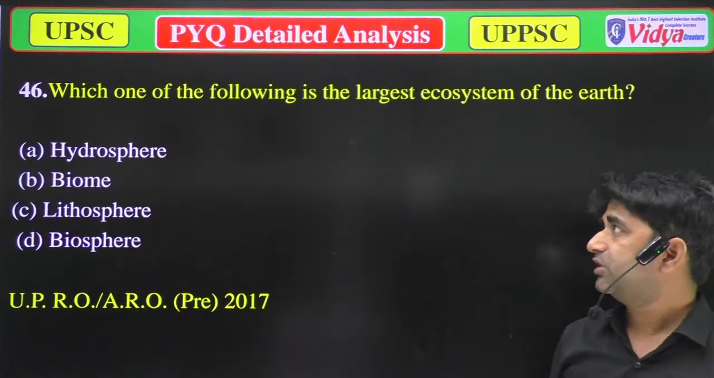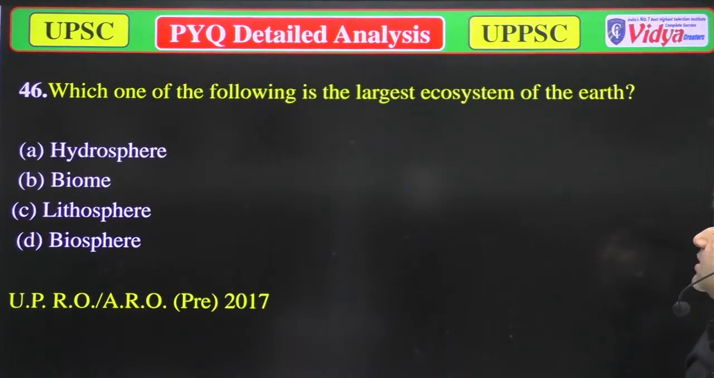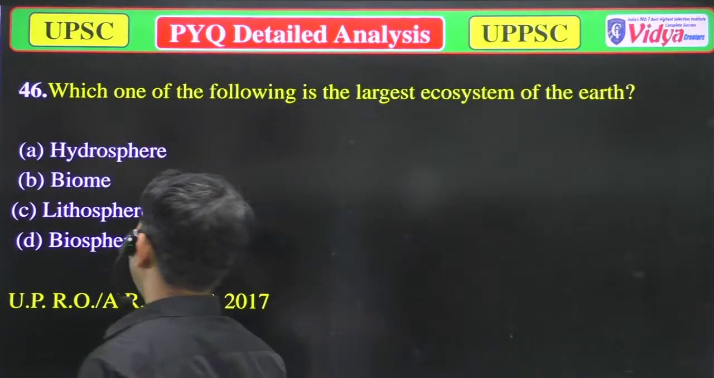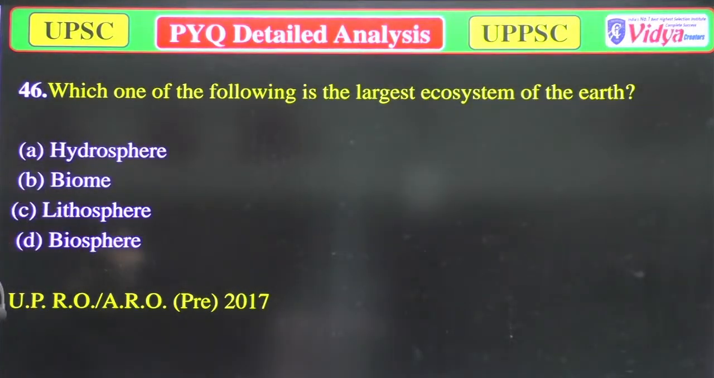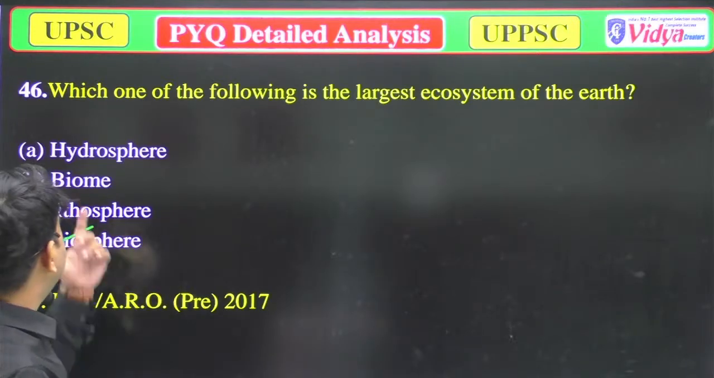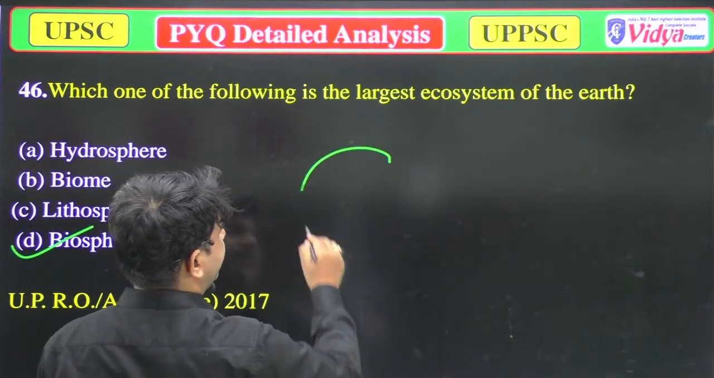Our next question is, which one of the following is the largest ecosystem of the earth? A, hydrosphere. B, biome. C, lithosphere. And D, biosphere. So the correct answer is biosphere, because when we talk about the hydrosphere, it is hydrosphere.